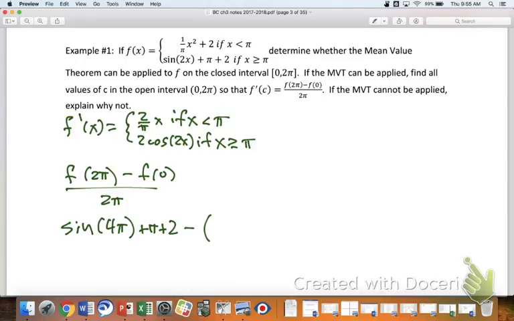Again, the domains match up. So 1 over pi times 0, which is 0, plus 2 is 2. So I end up with this all over 2 pi. And let's see here, sine of 4 pi would end up being what? 0, plus pi plus 2 minus 2 just ends up being pi. And pi over 2 pi is 1/2.